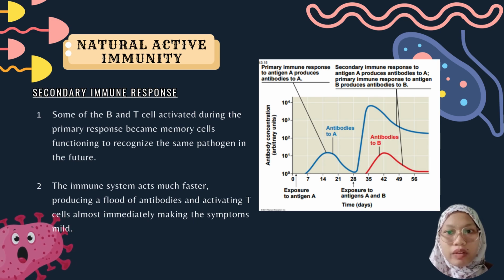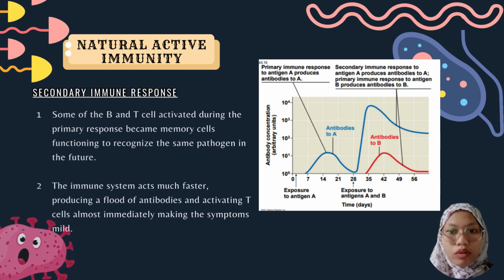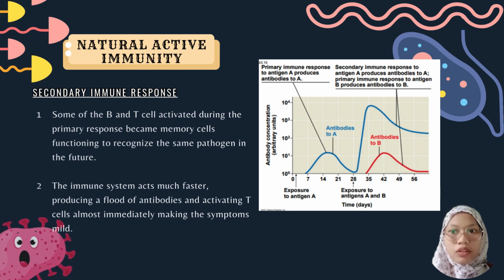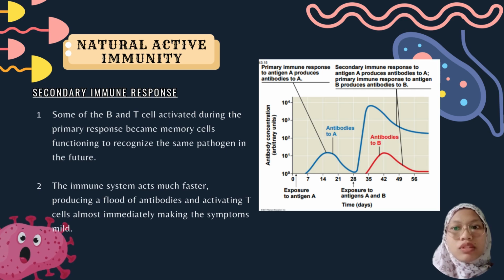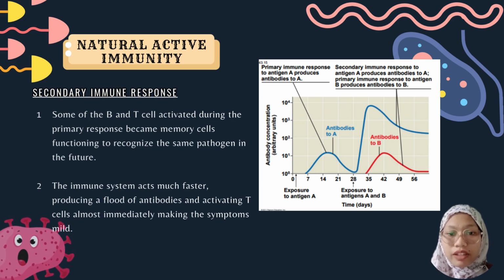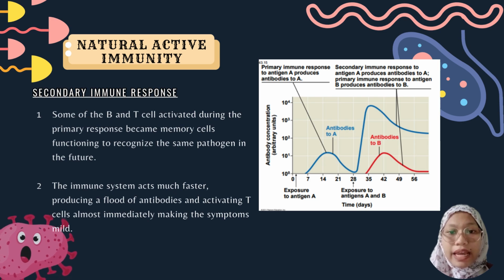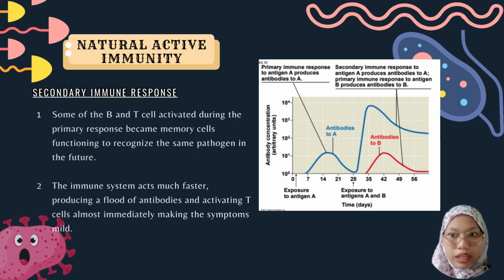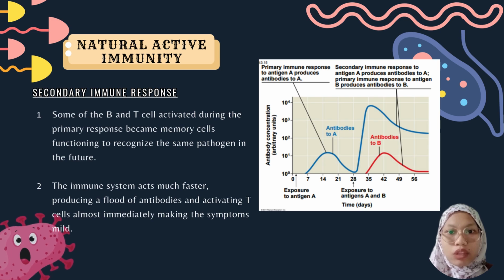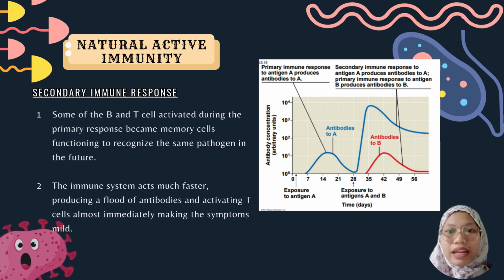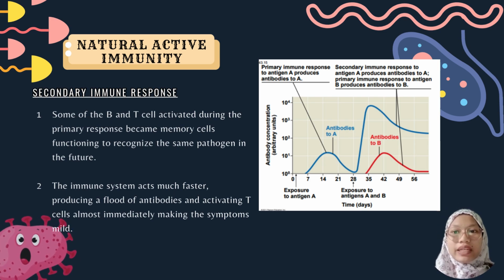This time, your body recognizes it instantly because those memory cells are ready and waiting. In the secondary immune response, the immune system acts much faster because it produces a flood of antibodies and activates T cells almost immediately. This quick response often means that you won't feel sick at all, or if you do, the symptoms will be mild and short-lived.